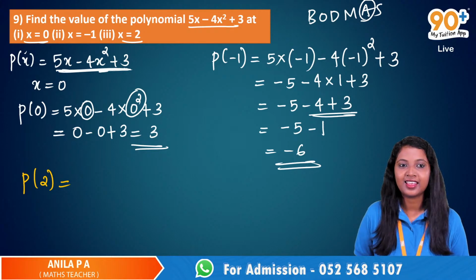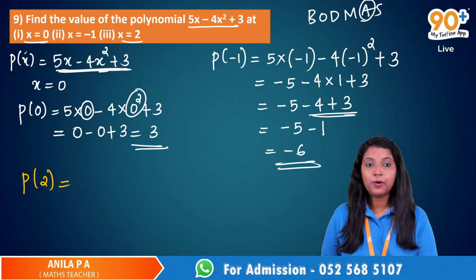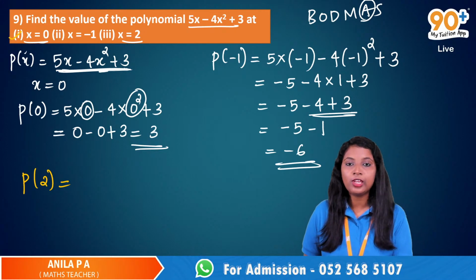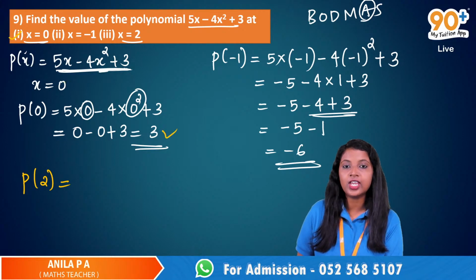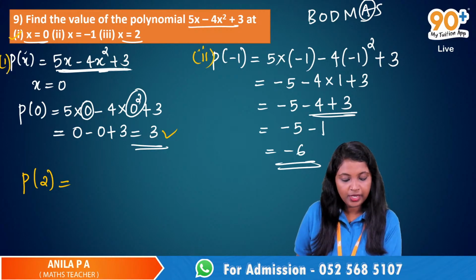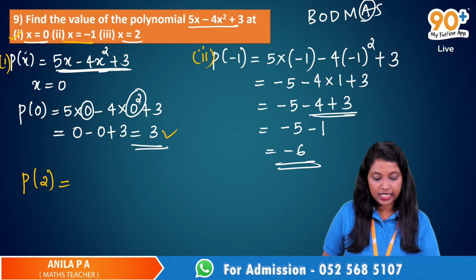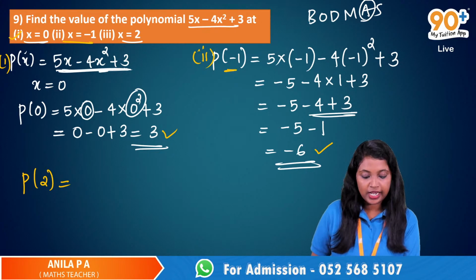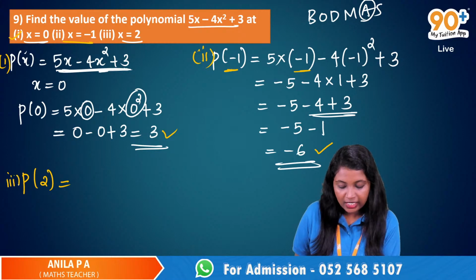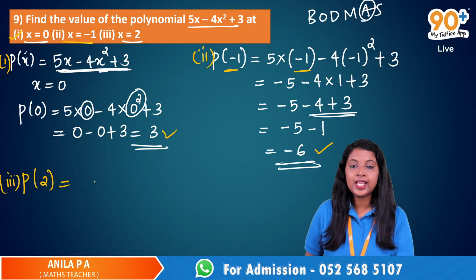Ma'am, why are we replacing it with 0 in the first one? See, we have to find the value of this polynomial at the point in the first sub question, x is equal to 0. So the value of this polynomial at x is equal to 0 is 3. That's why we are replacing x with 0. Now the second sub question is to find the value of this polynomial at x is equal to minus 1. So the value is minus 6. Since the point is minus 1, we are replacing x with minus 1. Now the third sub question is to find the value of this polynomial at x is equal to 2. So we are supposed to replace this x with 2 now.